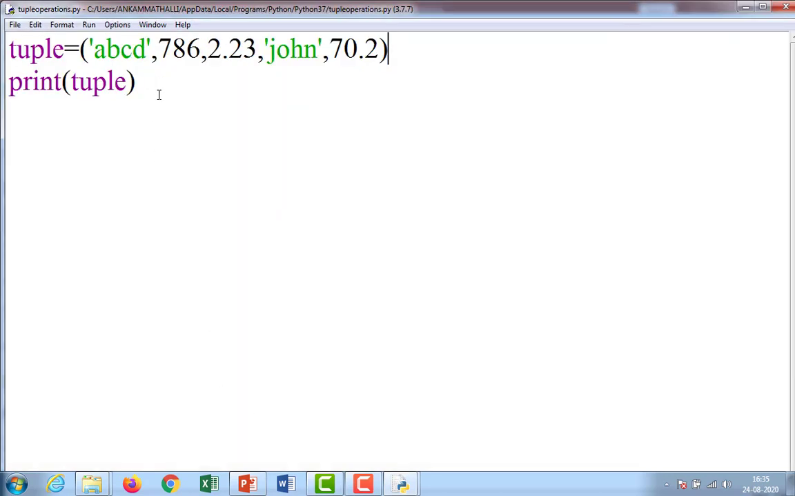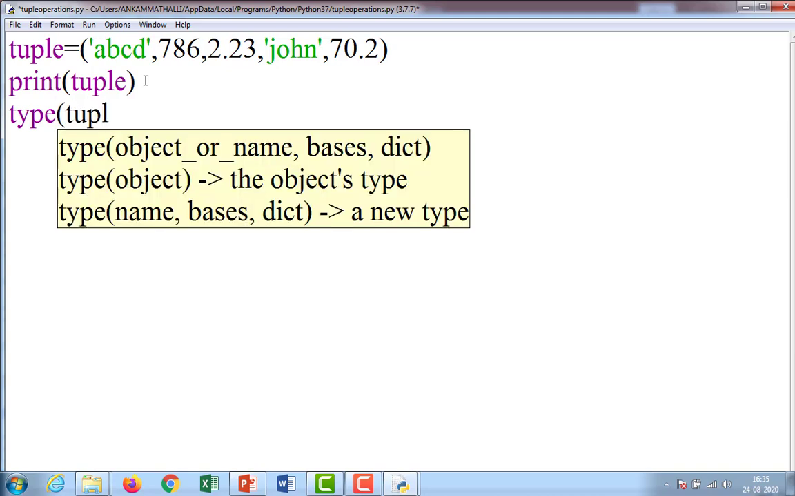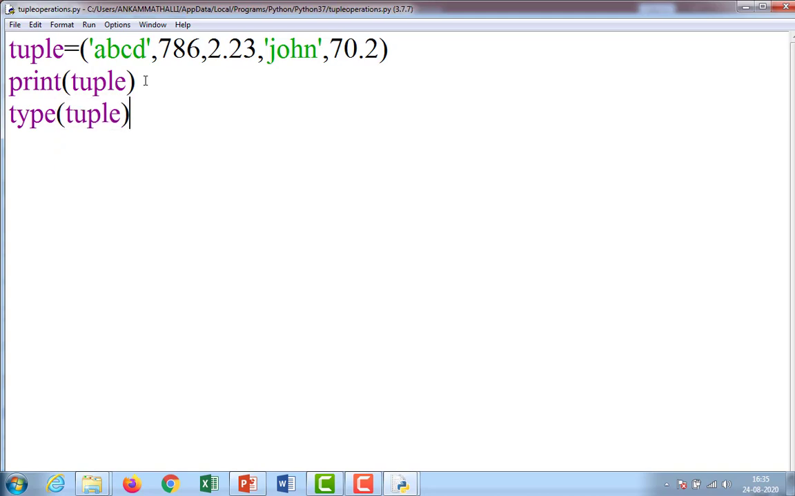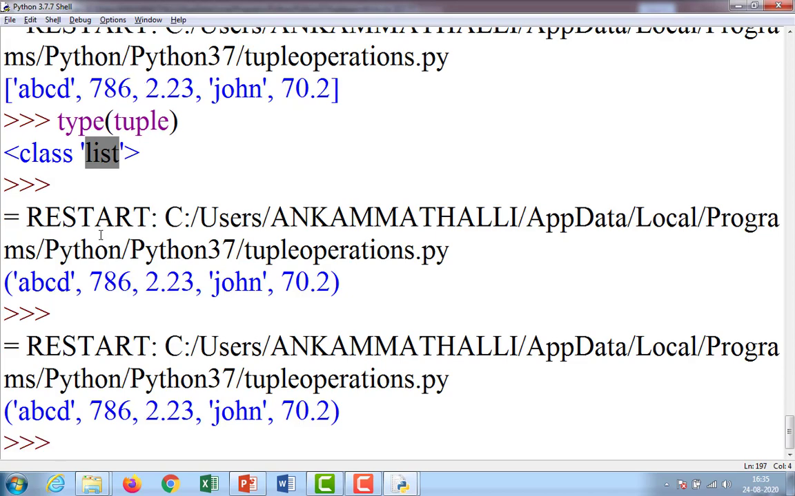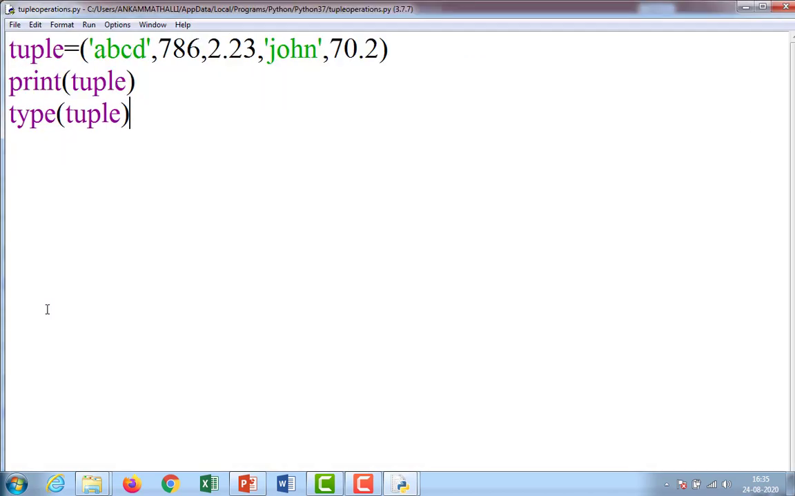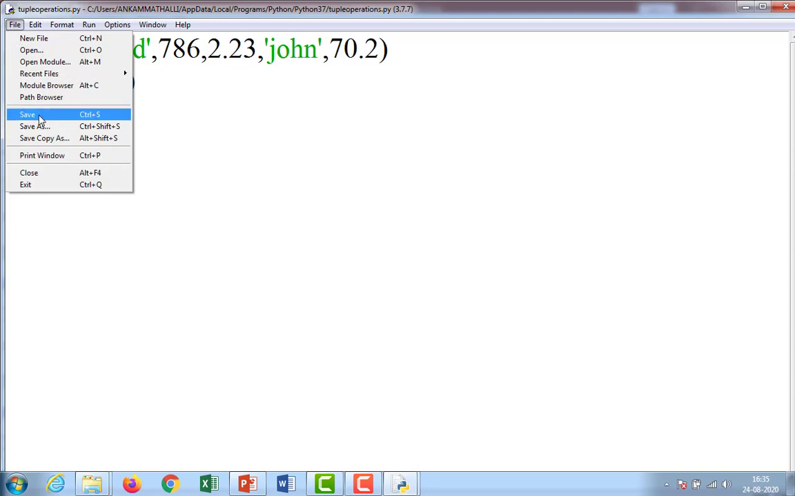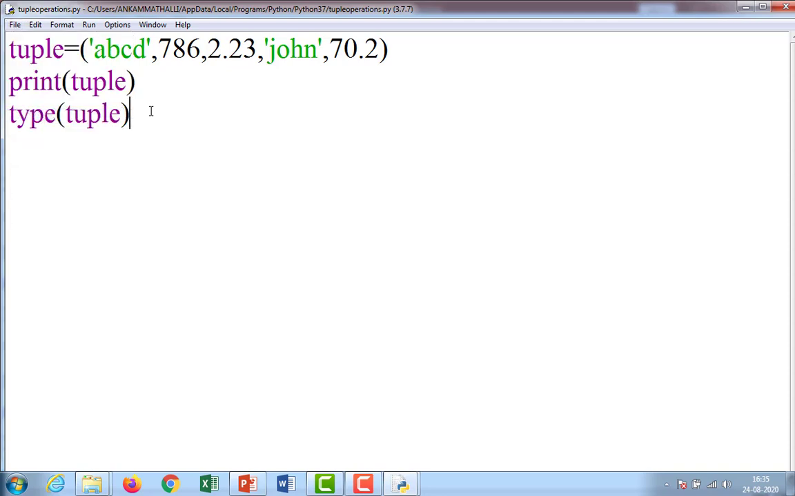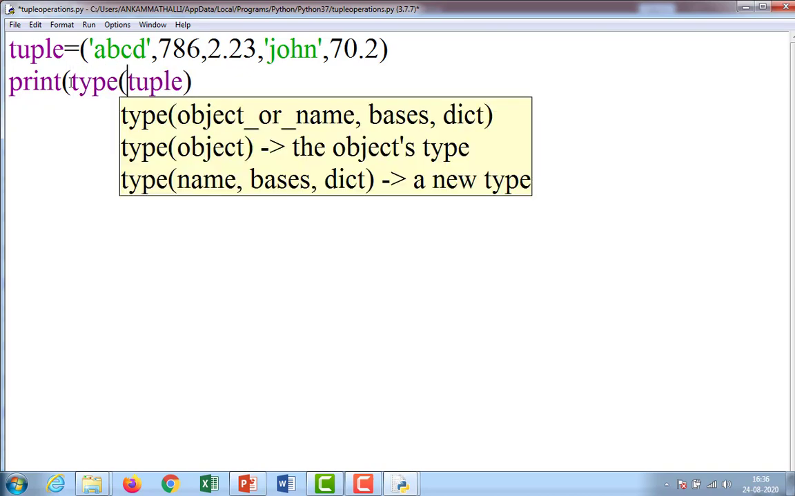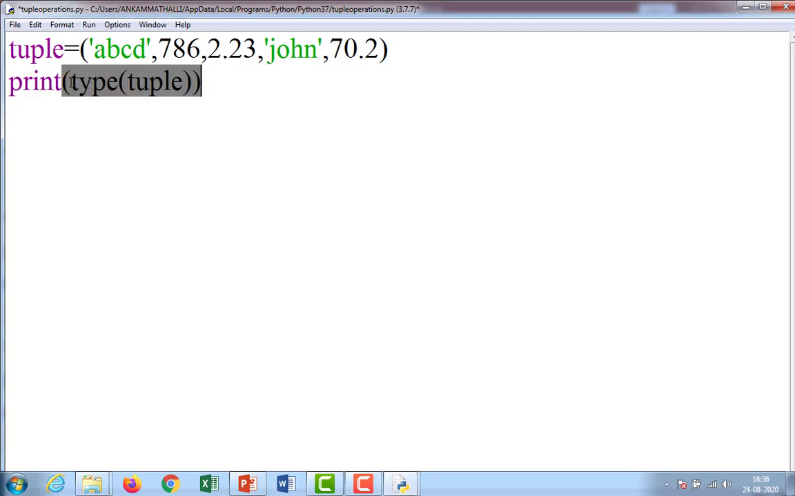If I want to see the type of tuple, Control S, F5, sorry, file, save, okay, print type of tuple.